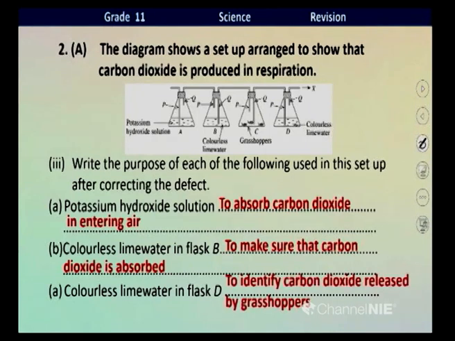Finally, why is lime water used in the final flask? That is to identify the carbon dioxide released by grasshoppers. Thereby we can confirm that grasshoppers have released CO2 by their respiration. Okay, children? Right. Now look at this table.